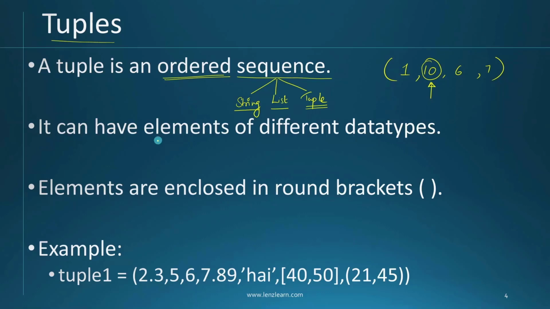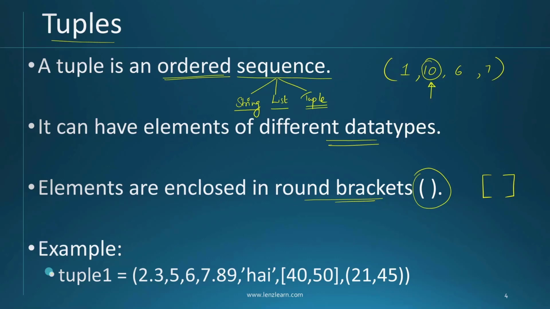The next statement: it can have elements of different data types inside it. We have an example coming. The elements that you are going to store inside the tuple are finally enclosed in round brackets. So you have to use this bracket for creating a tuple. When you studied list, you remember we used square brackets for creating a list. If you use round brackets, you will be creating a tuple instead.